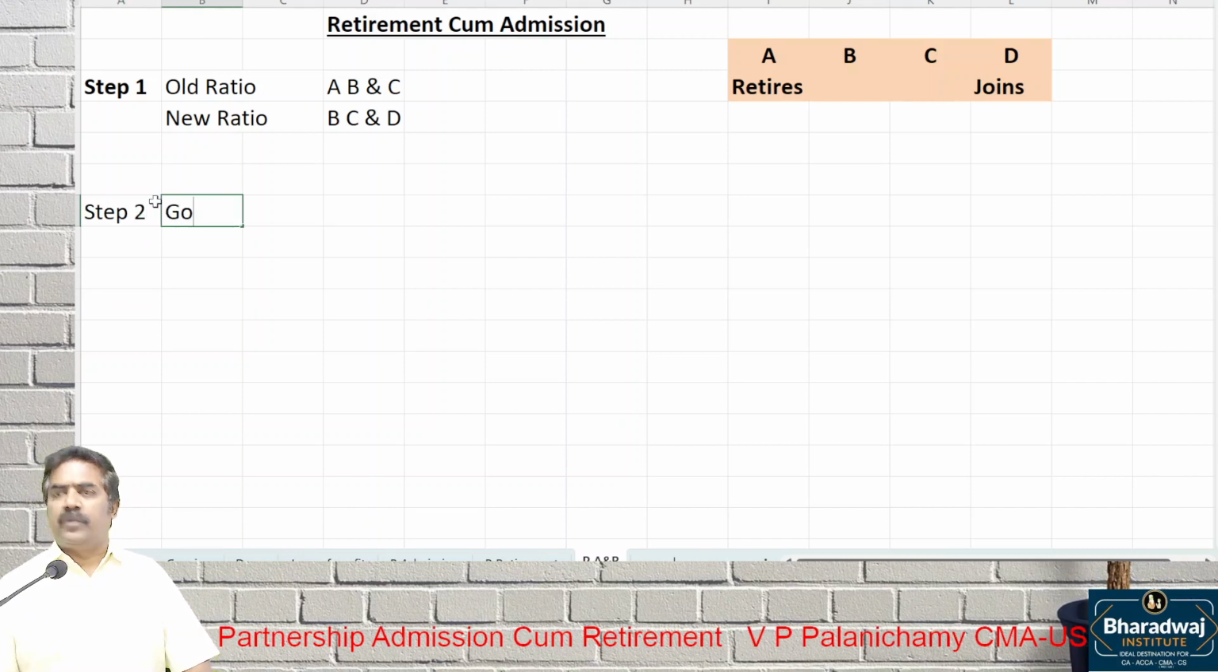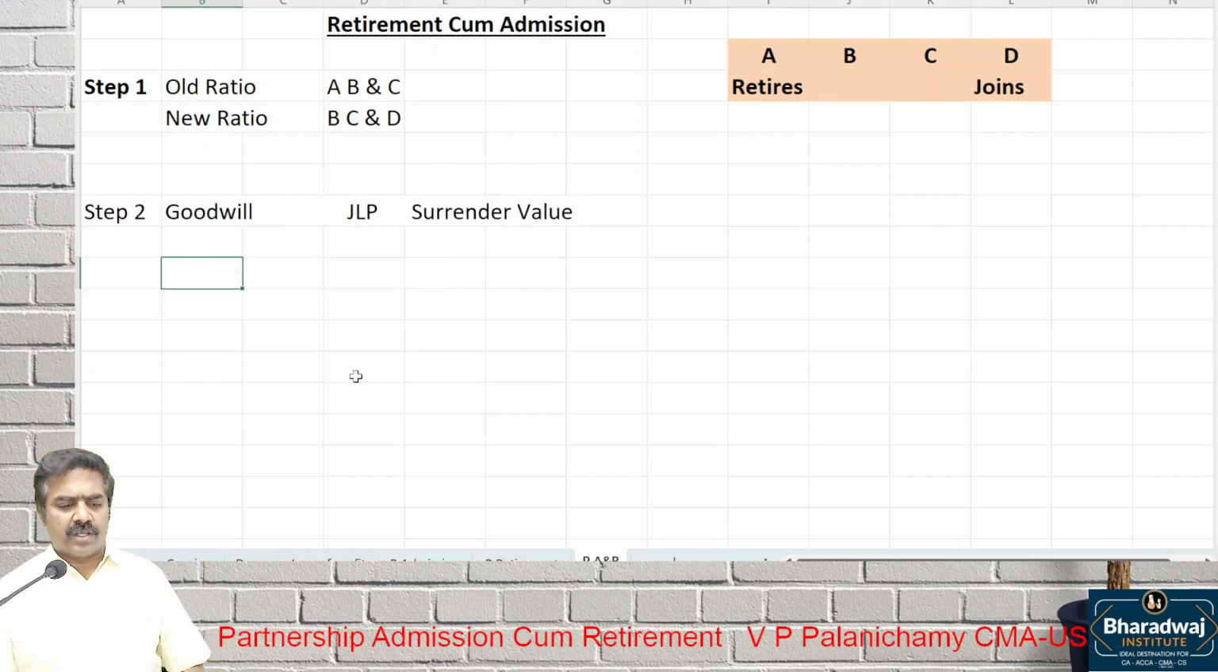Step 2, what do we adjust? Goodwill or joint life policy. Here also, is there any death of a partner? No death of a partner. Adjustment will be made for which value? Surrender value. Goodwill we'll make adjustment, but for joint life policy, we'll adjust only for surrender value. Listen, pay attention.